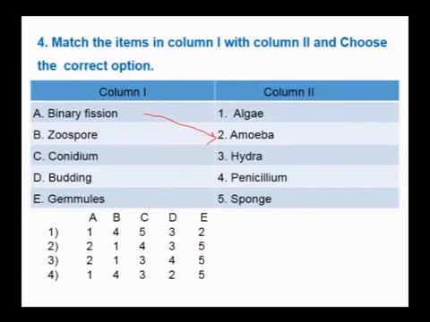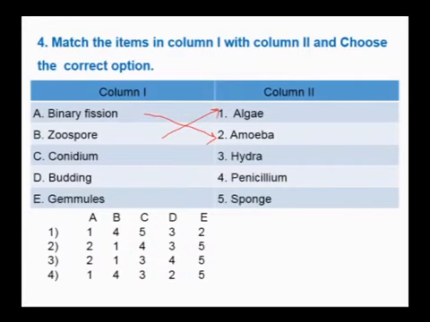Zoospores are the motile spores mainly produced in lower organisms like algae. So in Chlamydomonas we can see zoospores. These are motile flagellated spores which are endogenous in origin, produced inside. Conidia are the asexual reproductive structures found in fungi, particularly the ascomycetes and also the deuteromycetes.